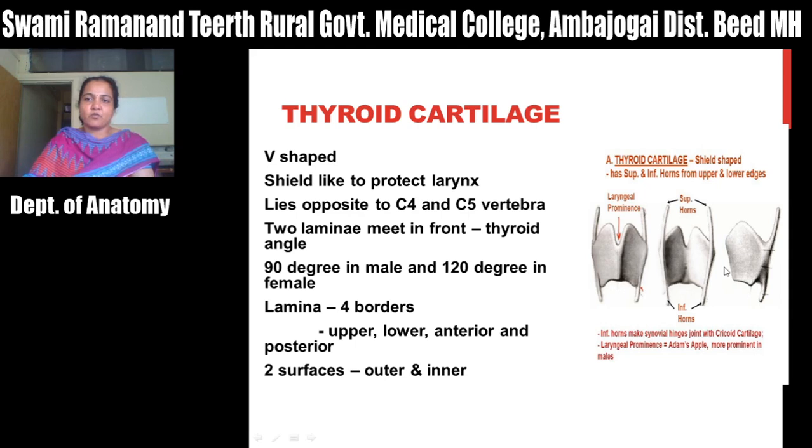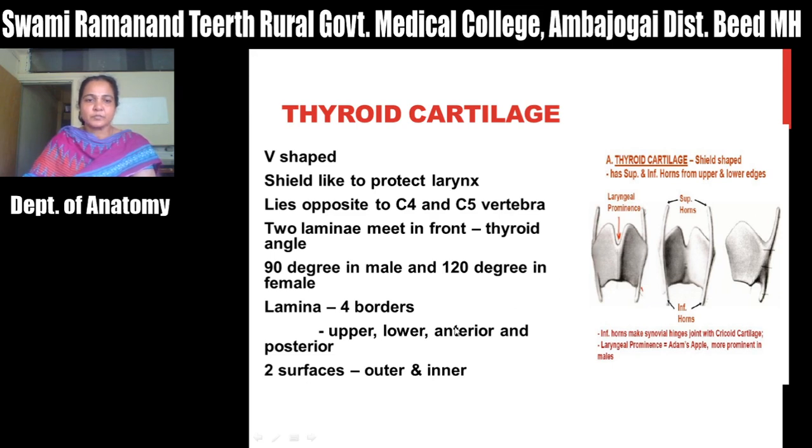Each lamina has 4 borders. One is the superior border which is convex and concave. Okay, then this is the anterior border. So this anterior border is fused in the lower part to form a thyroid angle, and it is unfused in the upper part which will be forming the thyroid notch. So this is the anterior border of thyroid cartilage. Then this is the lower border of thyroid cartilage. This lower border is convex in the anterior part and concave in the posterior part.